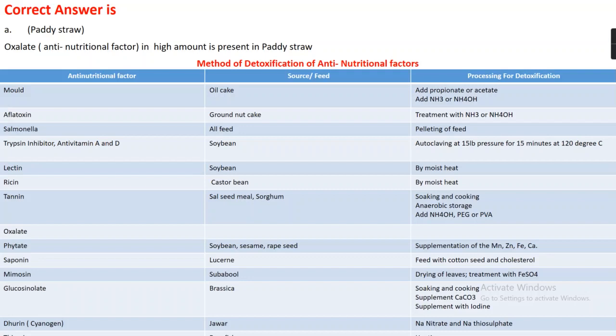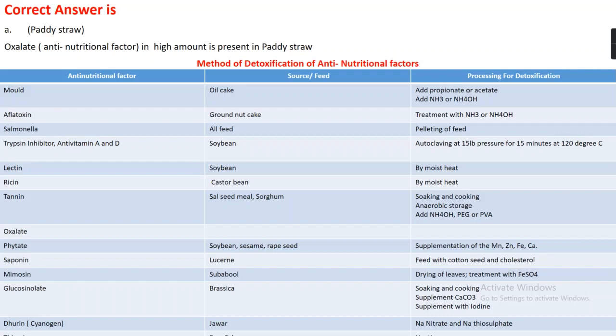Saponin is present in lucerne, and we can reduce its effect by feeding with cottonseed and cholesterol. Mimosine is present in subabul, and we can decrease its effect by drying the leaf or treating it with FeSO4.